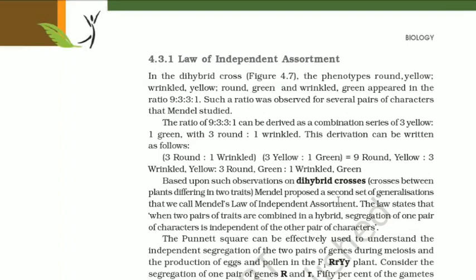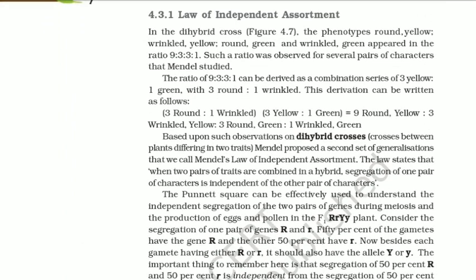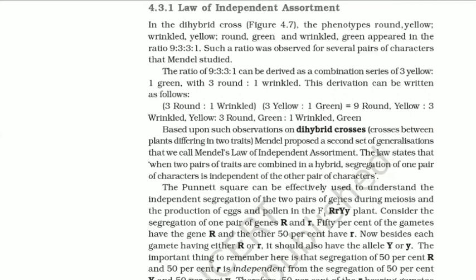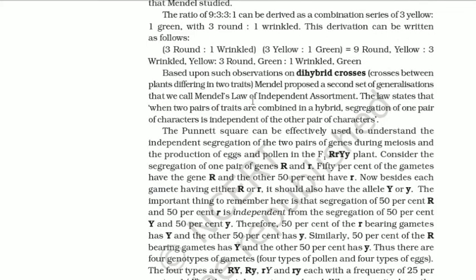4.3.1 Law of Independent Assortment. In the dihybrid cross, the phenotypes round yellow, wrinkled yellow, round green, and wrinkled green appeared in the ratio 9:3:3:1. Such a ratio was observed for several pairs of characters that Mendel studied. The ratio of 9:3:3:1 can be derived as a combination series of 3 yellow to 1 green with 3 round to 1 wrinkled, that is 9 round yellow to 3 wrinkled yellow to 3 round green to 1 wrinkled green.